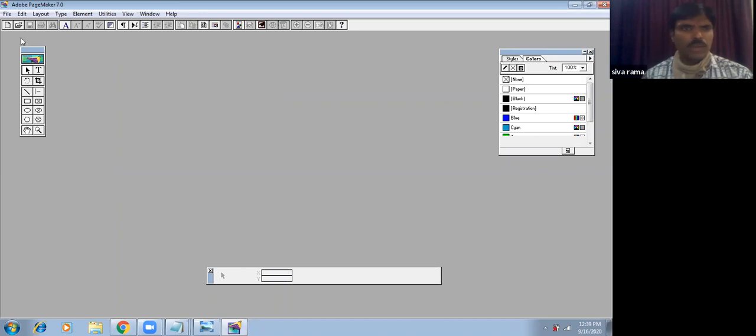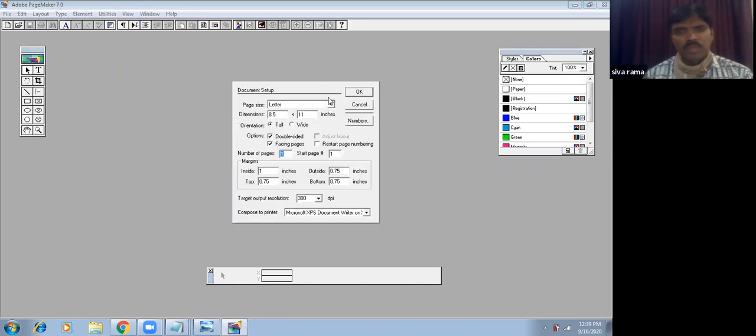Once you open the software, we need to create a new document here also. Go to File and make a new document. Here also it will ask what type of document size you want to create. We select the document size, either A4, legal, or letter size. I will explain about legal.